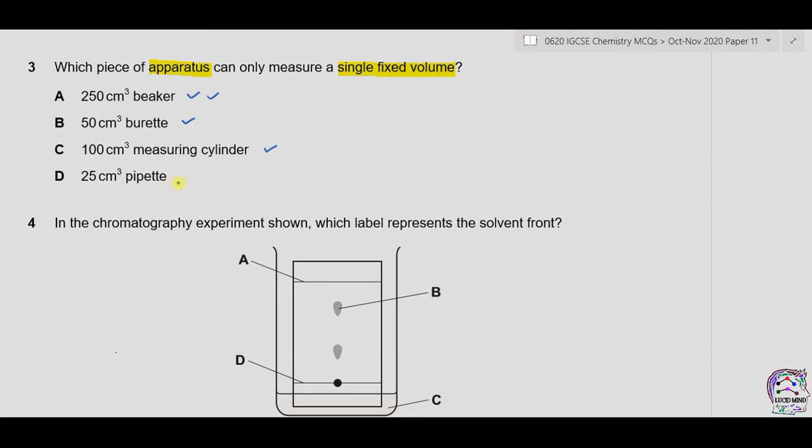D is 25 centimeter cube pipette. Now pipette is the only apparatus that has fixed value, so fixed volume can be measured. The answer is D.